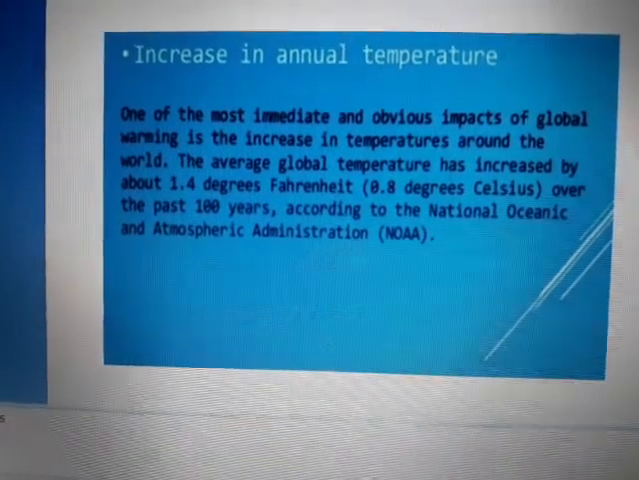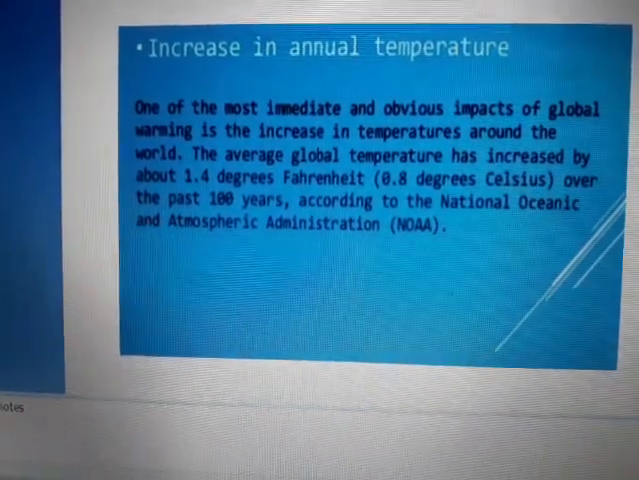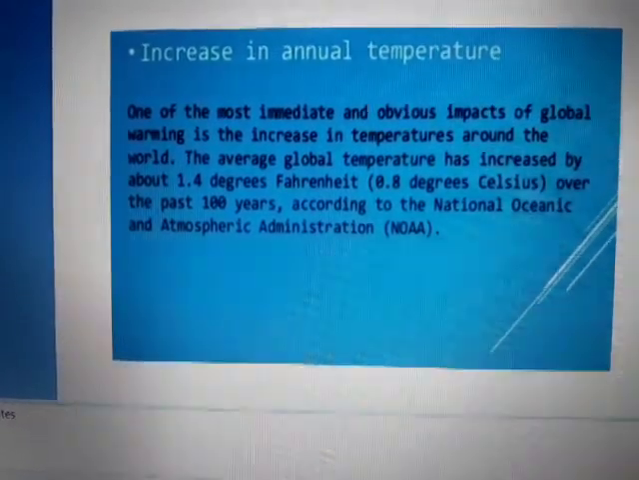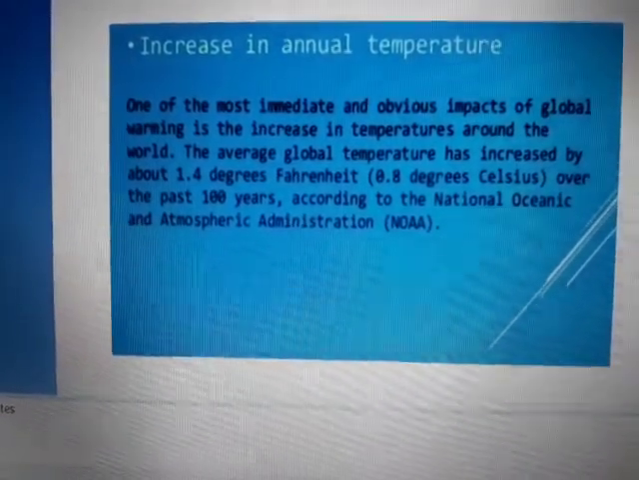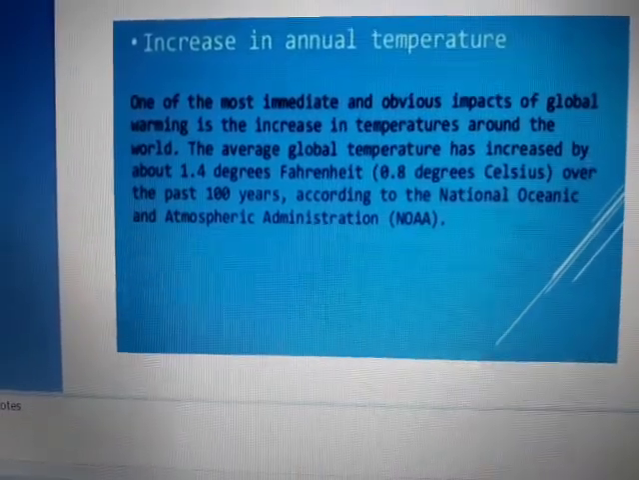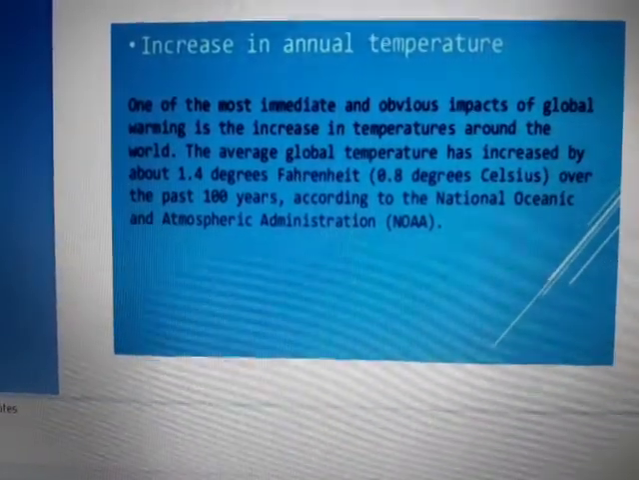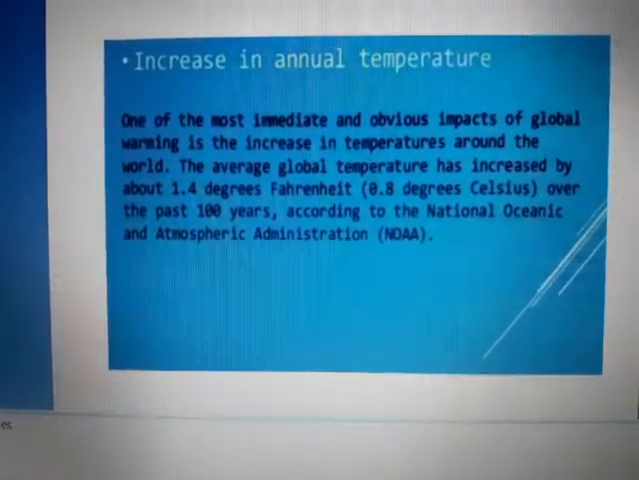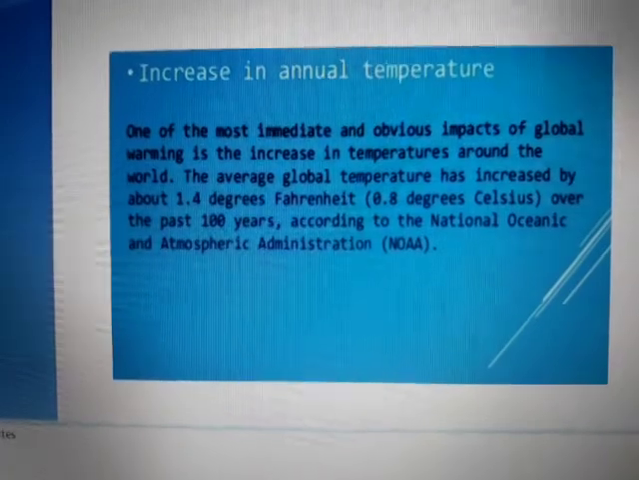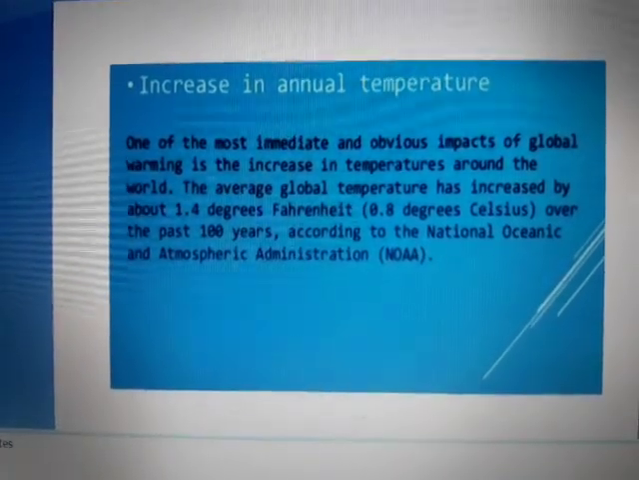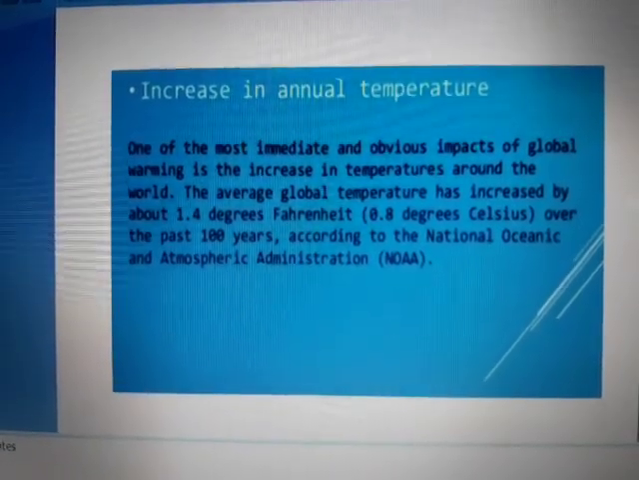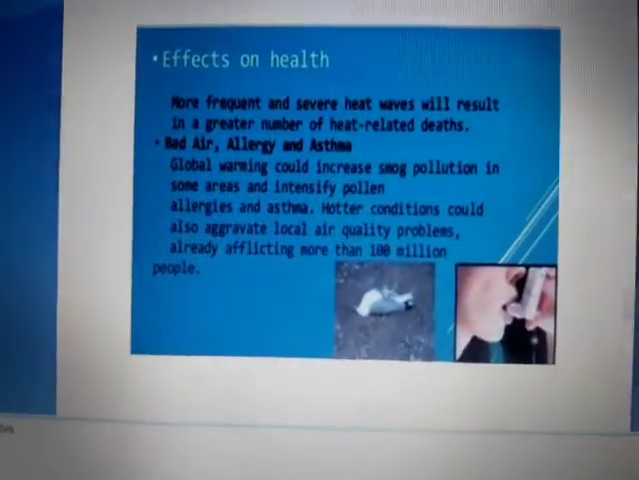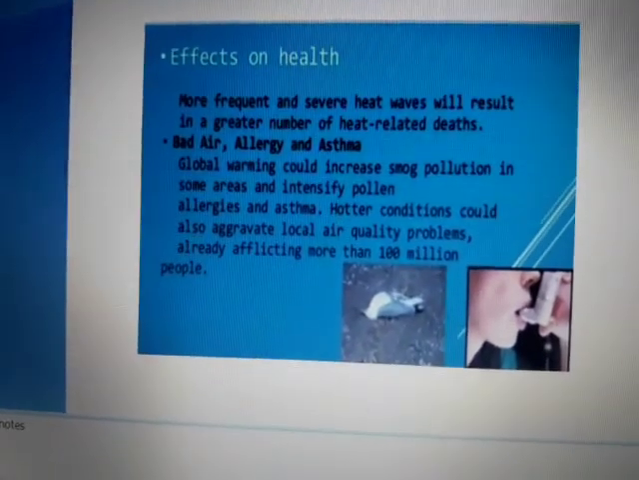Next impact is increase in annual temperature. One of the most immediate and obvious impacts of global warming is the increase in temperatures around the world. The average global temperature has increased by about 1.4 degrees Fahrenheit over the past 100 years, according to the National Oceanic and Atmospheric Administration.